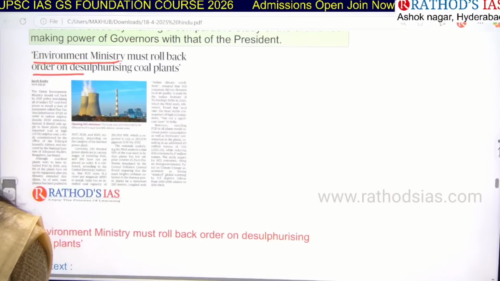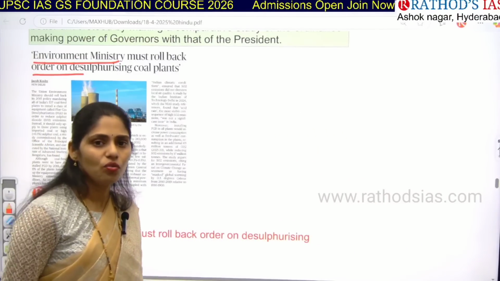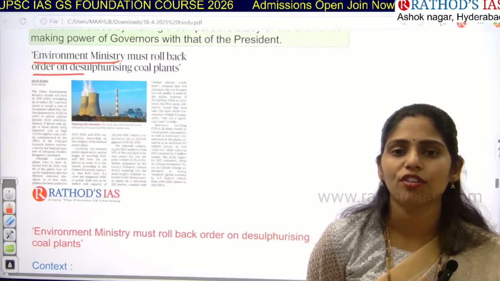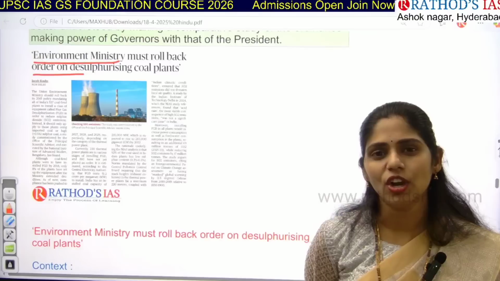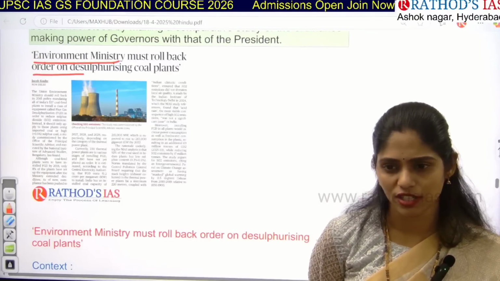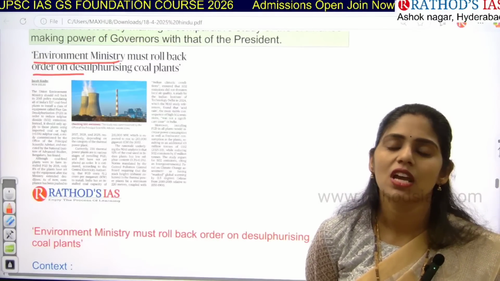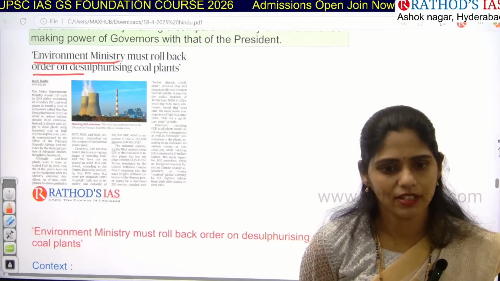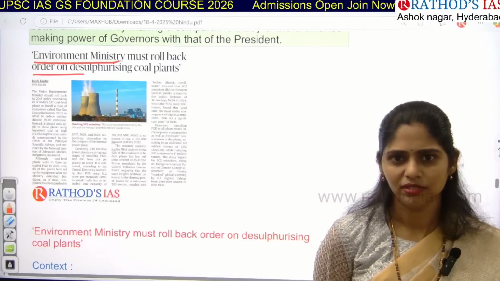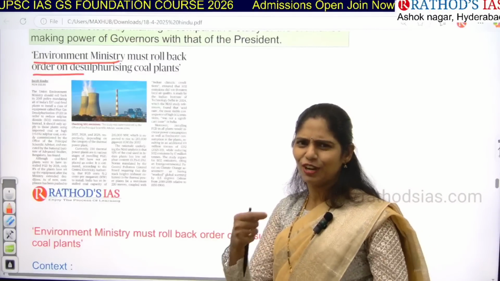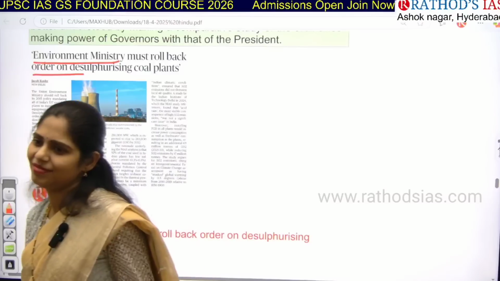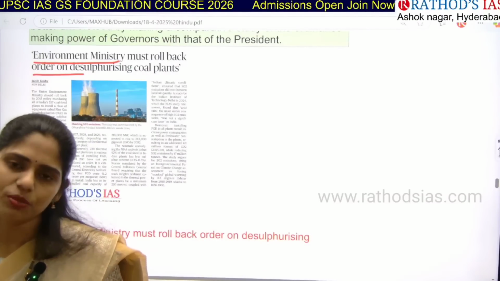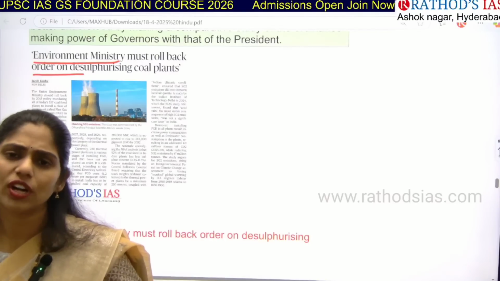Whenever we burn coal in these coal plants, the gas that is released is flue gas, which has a high amount of sulfur dioxide. Sulfur dioxide is a pollutant in our atmosphere. What happens if there is a high amount of sulfur dioxide in our atmosphere? It will cause acid rain, right? Is acid rain good? No. Can you bear even one drop of acid falling on your skin? If acid rain happens, it will cause harm not only to humans, but to animals, soil, plants, whatever it may be.